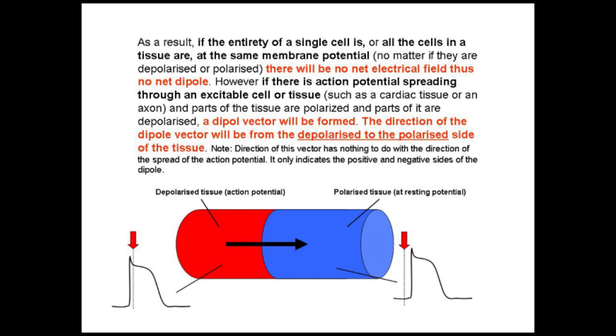You have to understand that the direction of this dipole vector is not the direction of the spread of the action potentials. It's showing the electrical dipole. It's not a movement. Electrical dipoles do not have to move. They may move, they may not move, but that arrow does not indicate a movement. That dipole only shows where the negative part of the dipole is, where the positive part of the dipole is, and what the orientation of that dipole is.